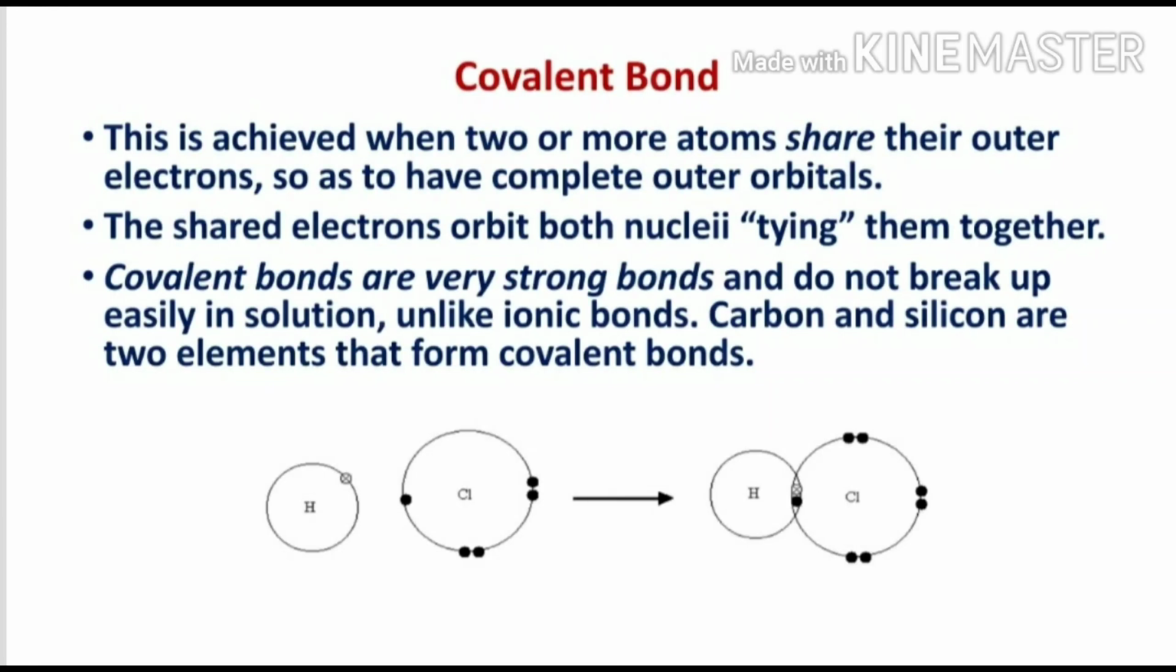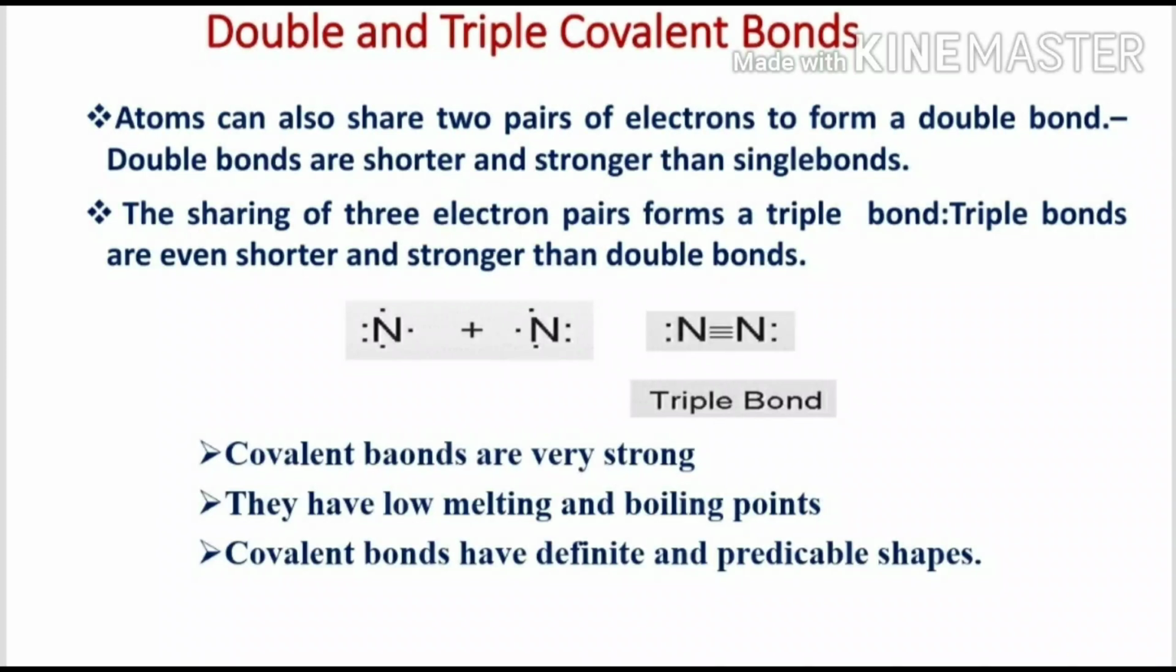Carbon and silicon are two elements that form covalent bonds very easily. Bonds are not only single bonds; there are also double and triple covalent bonds. Atoms can share two pairs of electrons to form a double bond. Double bonds are shorter and stronger than single bonds. In the same way, triple bonds involve sharing of three pairs of electrons between atoms, and triple bonds are the strongest among single and double bonds.